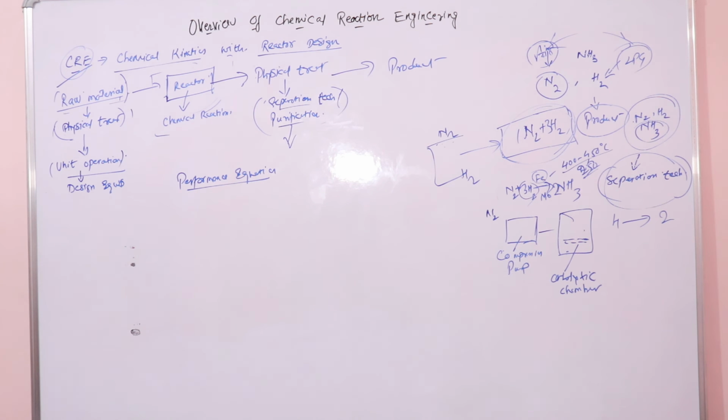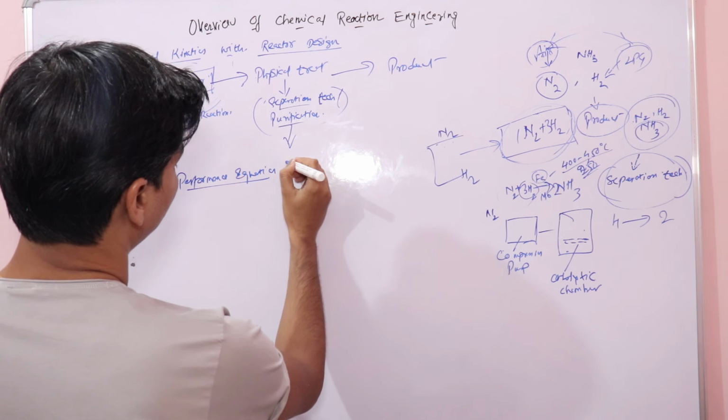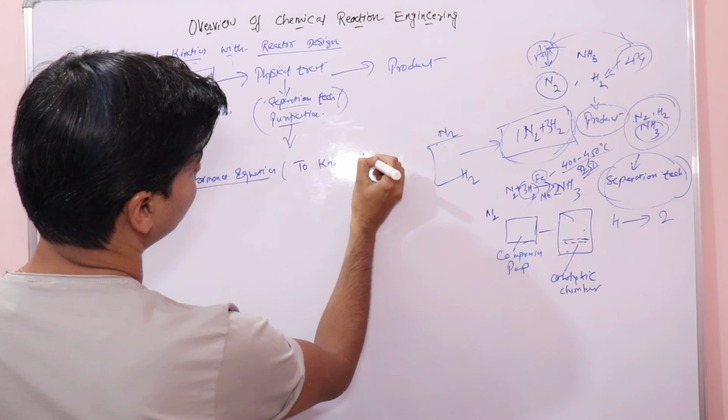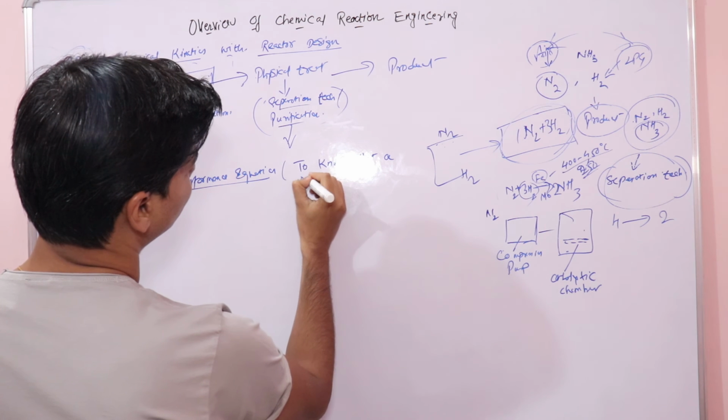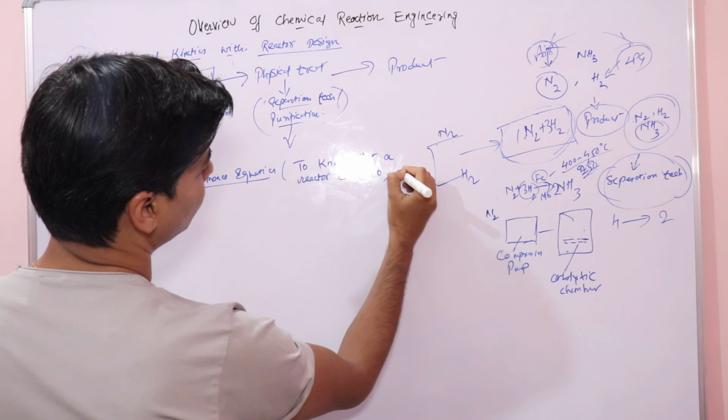Performance equation is to know what a reactor is able to do, right? We need to know the kinetics, contacting pattern and input to know what a reactor can do, right?